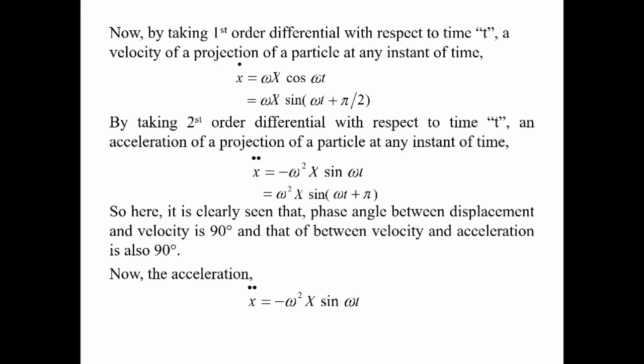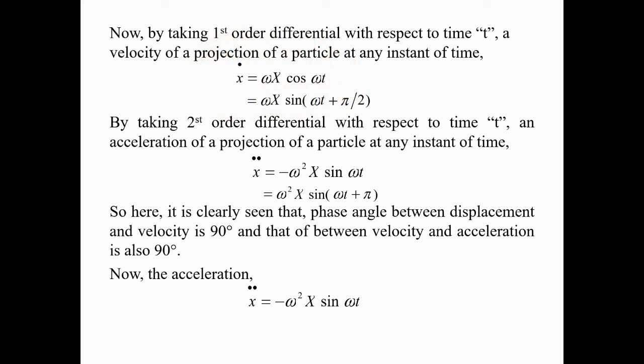So the differentiation of sine omega t, according to the chain rule, would be cos omega t, and then the differentiation of omega into t would be equal to omega. So finally the velocity x dot can be written as omega into X cos omega t. So from this equation we can get the velocity.